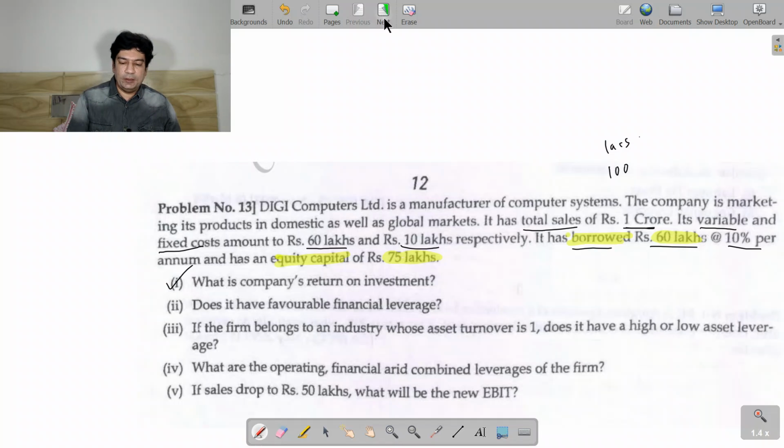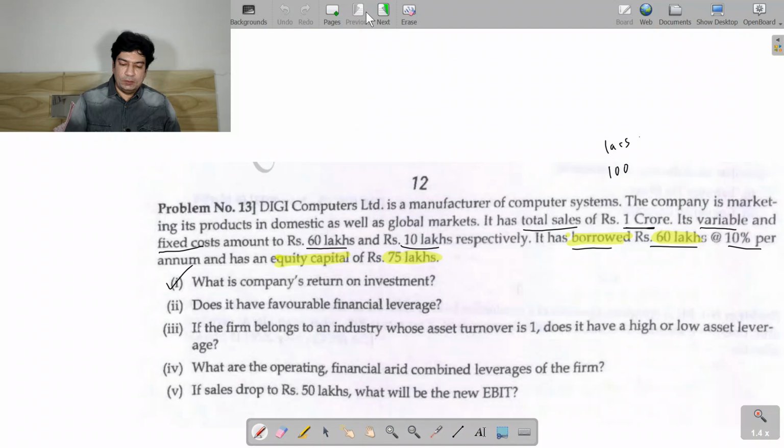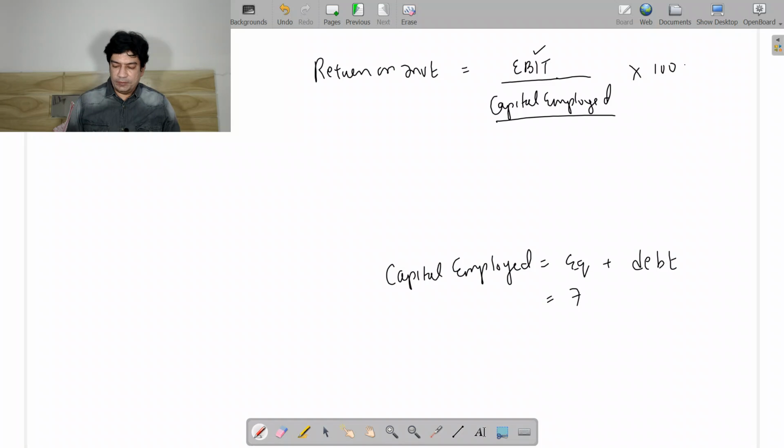So basically your capital employed is nothing but the sum of equity and debt: 75 lakhs and 60 lakhs. So you have 135 lakhs as your capital employed.